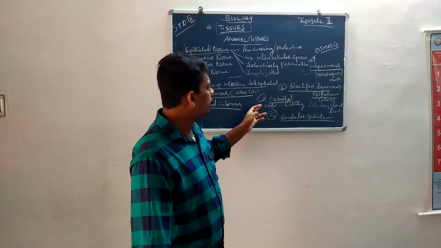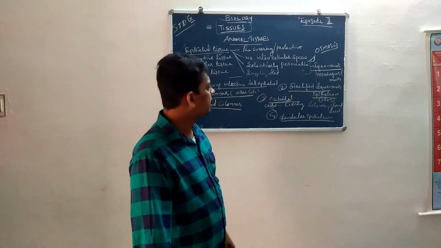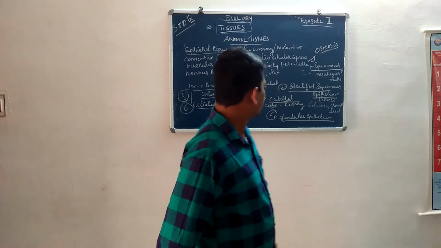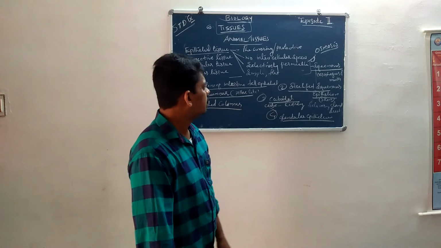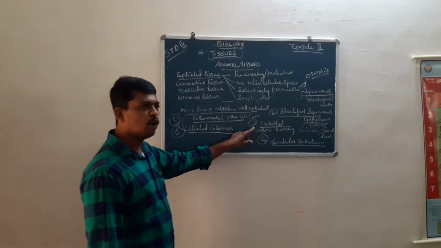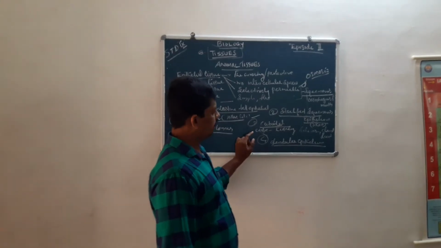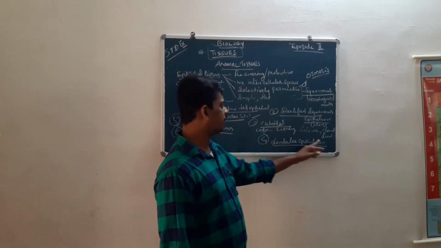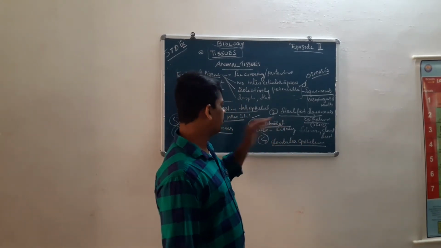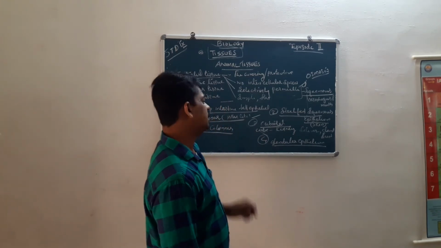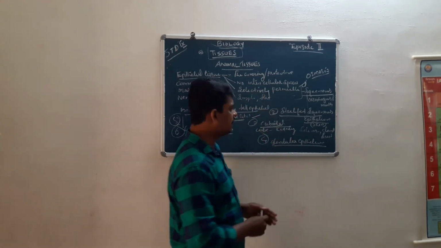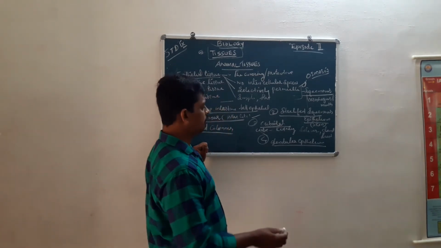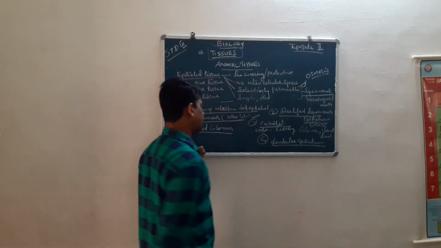Then cuboidal epithelium, the cube-like structure of epithelium, is present in the kidney and inside the salivary glands. The inner lining of the salivary gland and kidney is made of cuboidal cells. This is a cube-like structure. Some of the cuboidal epithelial tissues are present in some glands. Such type of epithelium is known as glandular epithelium.